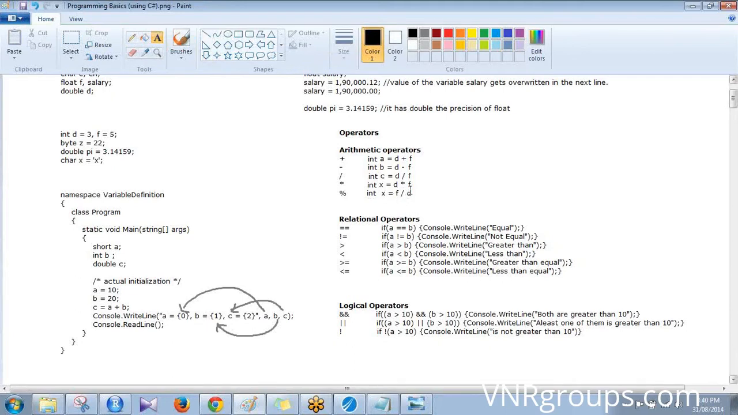Integer x equal to d into f. That will be 3 into 5 equal to 15. And integer x equal to f by d. That's it.